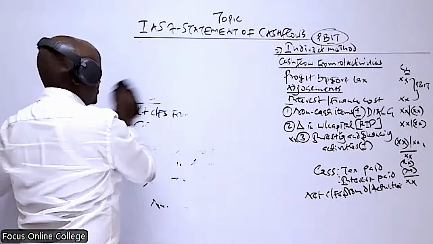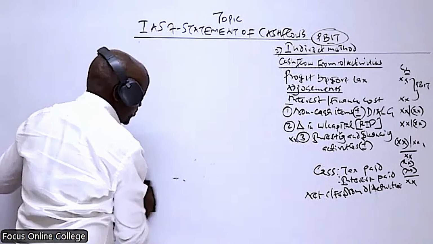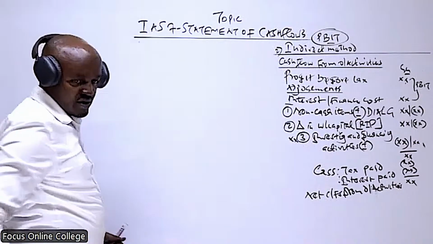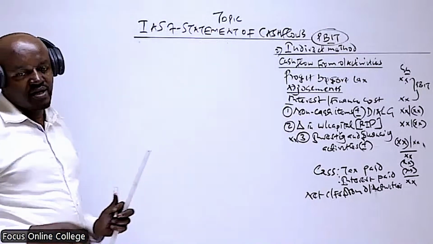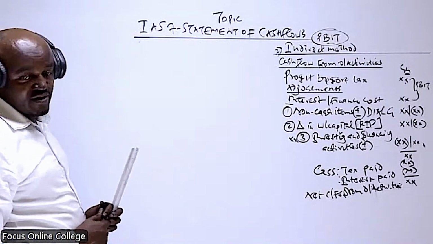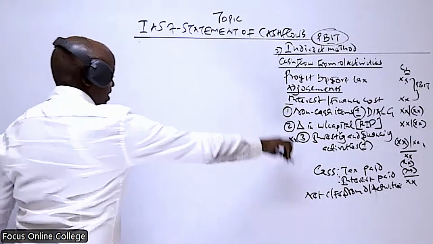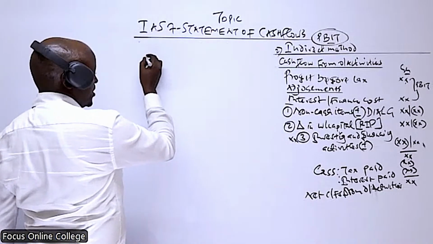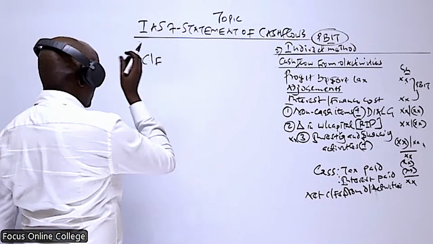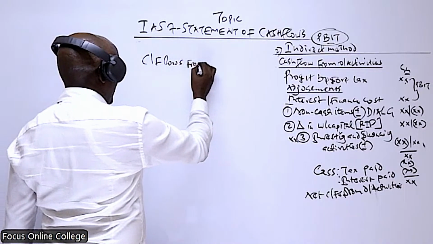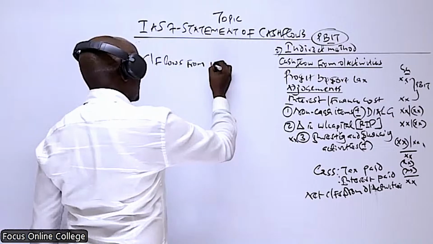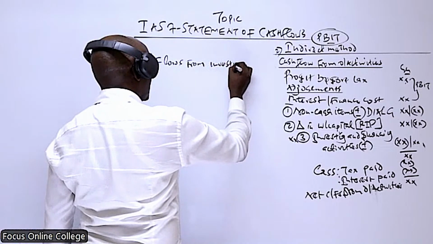To compute those two components, we use the same approach under the two methods. So after we have computed this, we proceed and compute the cash flows from investing activities.